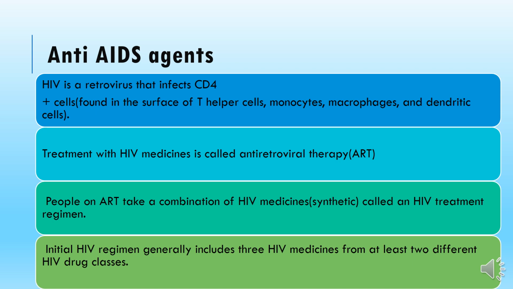So the guidelines say at least three should be selected in the regimen, and all those should belong to at least two different classes. If not three, at least two different classes. Two drugs can be from one class, and the second can be from another, to improve the efficacy and to reduce the burden of the ADRs. Therefore, different classes of the drugs are combined to create a regimen to treat the HIV.